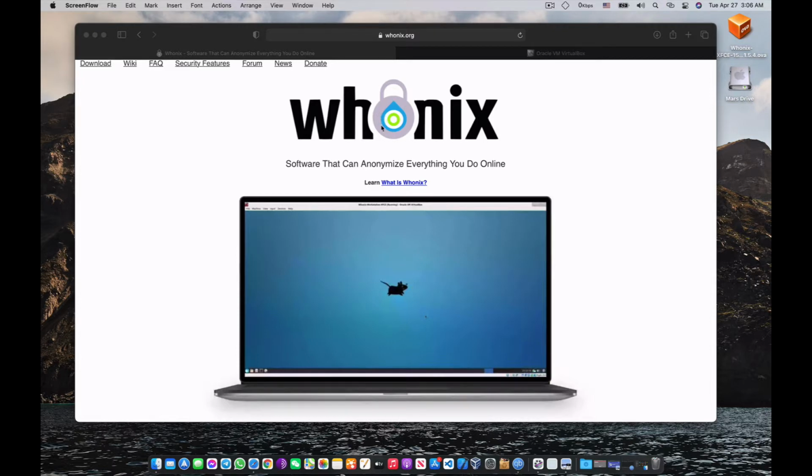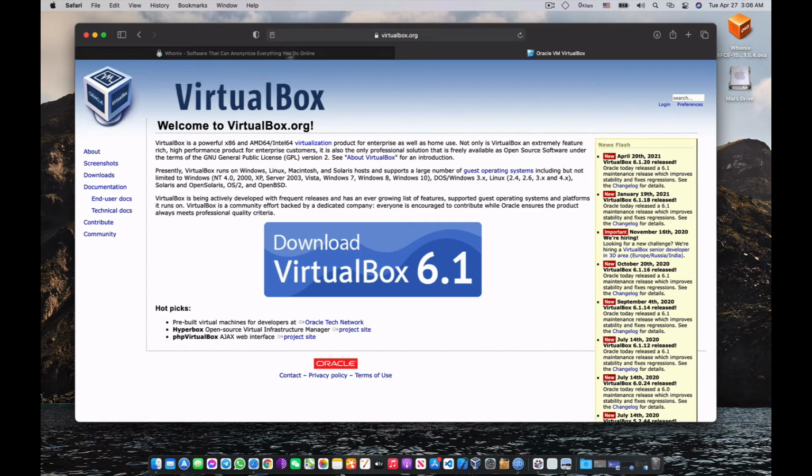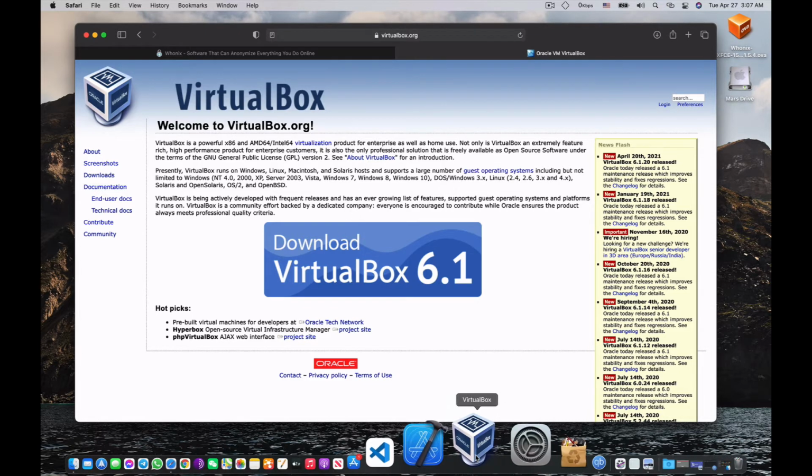This operating system is totally based on VirtualBox, so you obviously need this thing, which is VirtualBox. If you are using Windows operating system or Mac operating system, doesn't matter. All you have to do is go to virtualbox.org. Then you'll be able to see this window, and here you'll be able to download it. It's very simple. You can download VirtualBox, install it, and this is the icon. I have already installed VirtualBox on my MacBook, so I'm using Mac operating system. Doesn't matter if you're using Windows operating system, it will work.